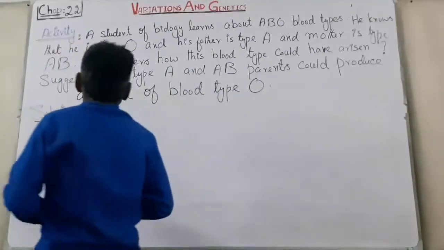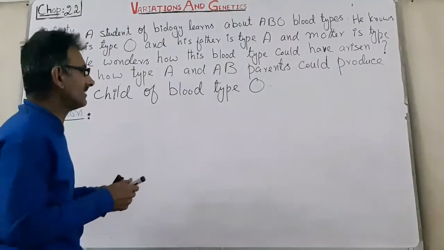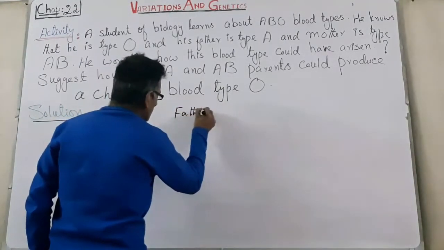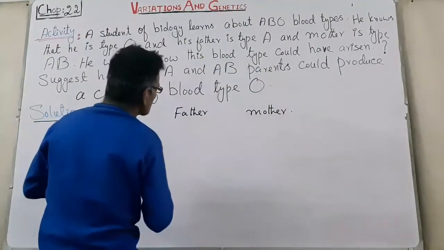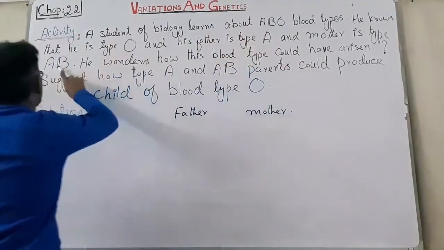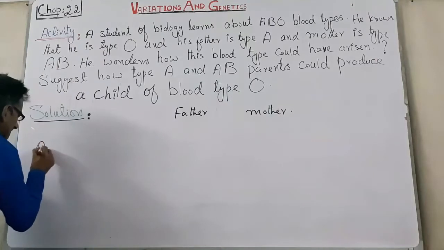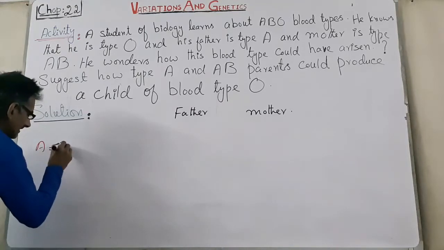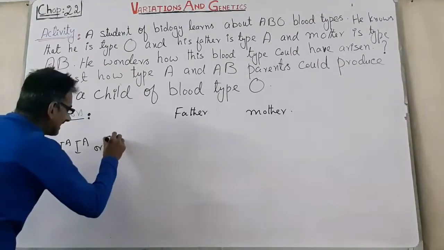Now we make the cross between father and mother. Father has the blood type A and the mother is AB. A phenotype has two types of genotypes: IA homozygous or IA small i.